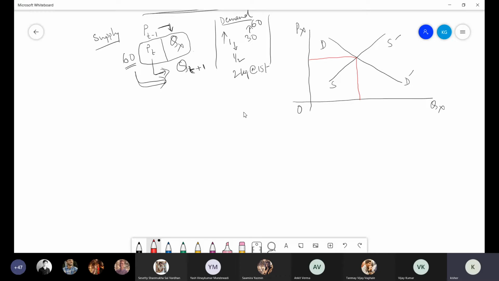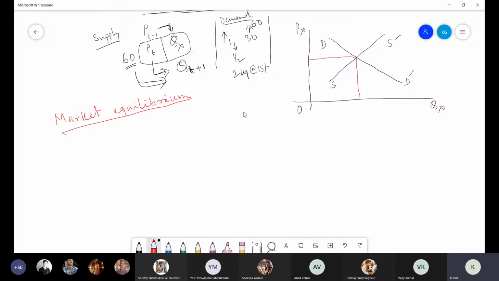Then there will not be instability in the market. Last class we started discussing market equilibrium. Market equilibrium refers to a state in the market when quantity demanded is equal to quantity supplied.